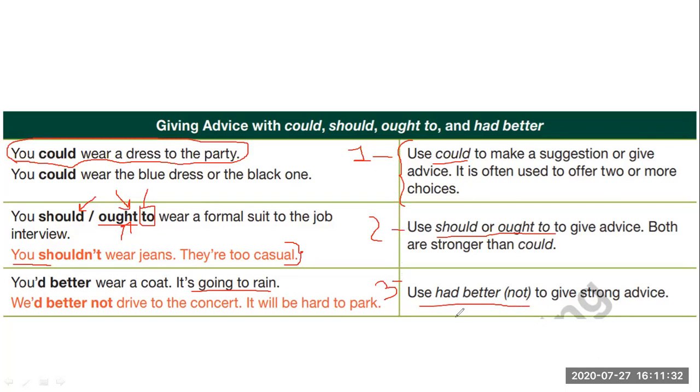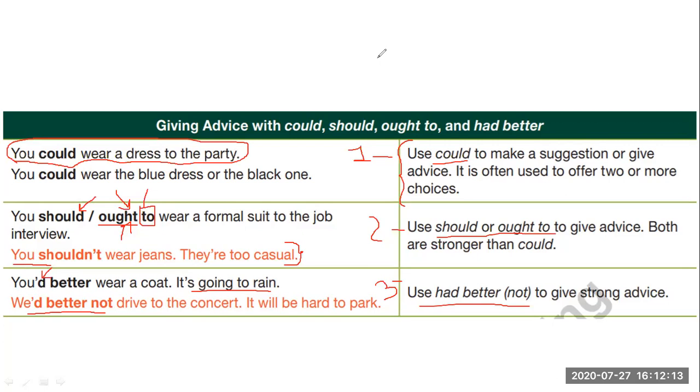When we say had better, in Spanish it's like when we say más te vale, or más te vale no hacer tal cosa, right? As you see here, when we say the negative, we say had better not. You'd better. This is the contraction, okay? You'd better wear a coat. Más te vale ponerte un abrigo. It's going to rain. We'd better not drive to the concert. No deberíamos conducir al concierto. Más nos vale no conducir al concierto. It will be hard to park. So maybe they want to take a taxi because it's going to be hard to find a parking lot. Okay.